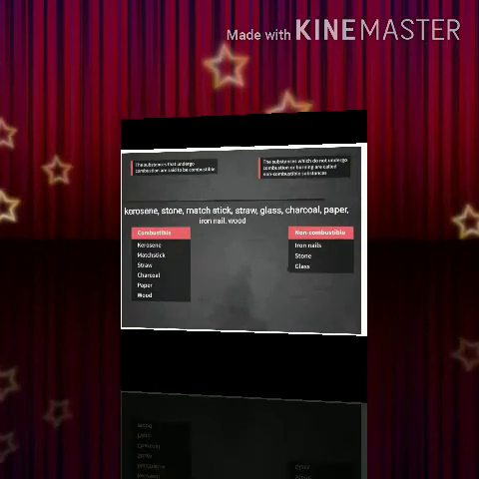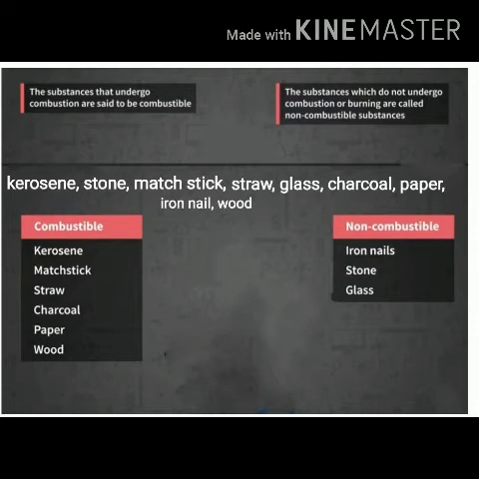Now let's deal with activity 6.1 from your textbook. Students, look around you, in your surroundings, you will find all substances are not combustible. Substances that undergo combustion are called combustible and the substances which do not undergo combustion are called non-combustible.